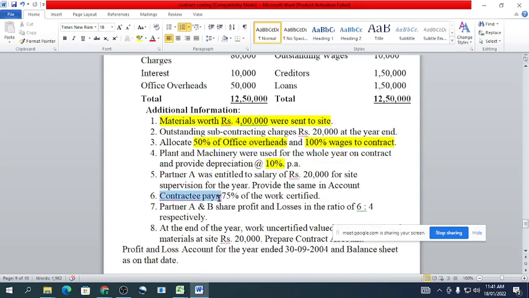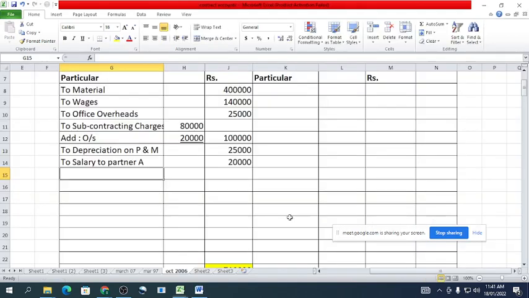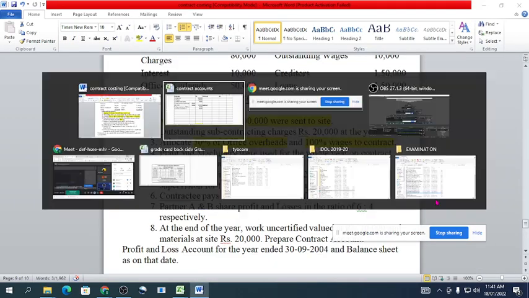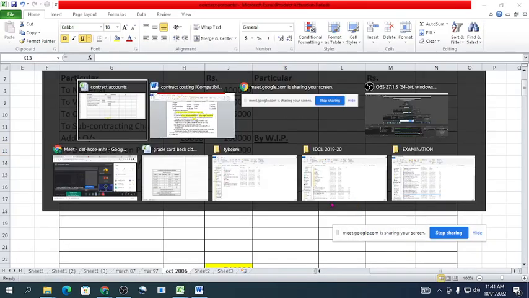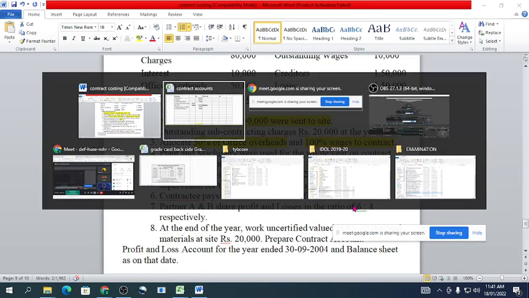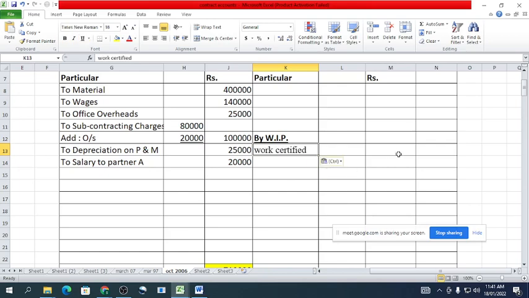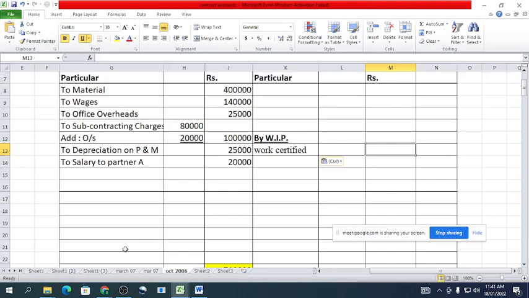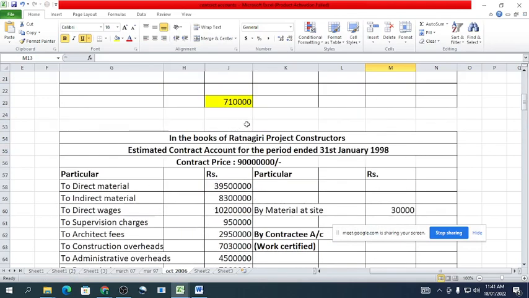Next, the contractee pays 75% of work certified. So on the credit side, by WIP, work certified, work uncertified. We need to calculate work certified by using the formula.